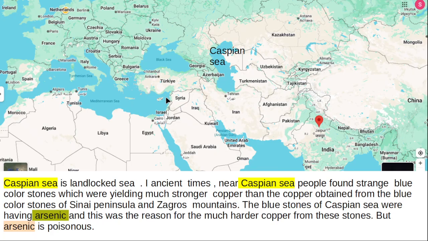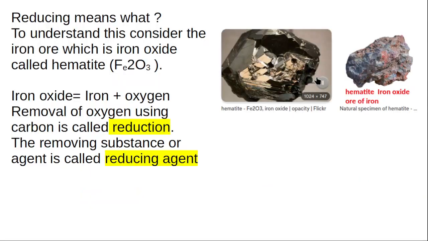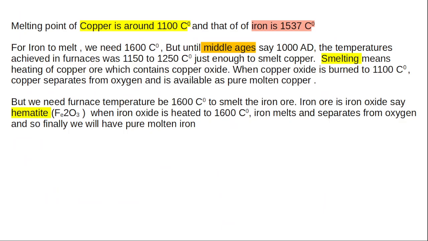I want to mention two points here. The Iron Age came very late. The Iron Age started only around 1200 BC, but the copper age started 8000 BC.